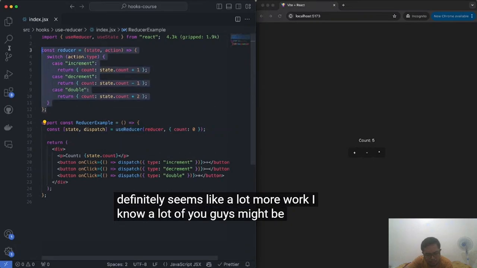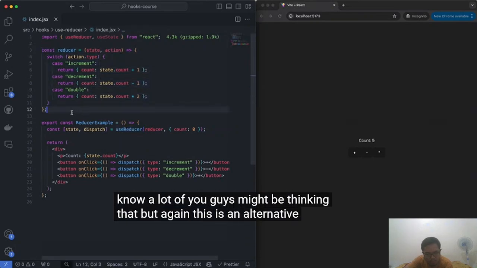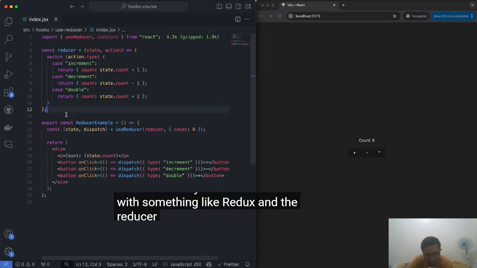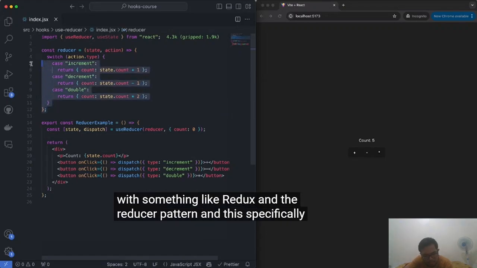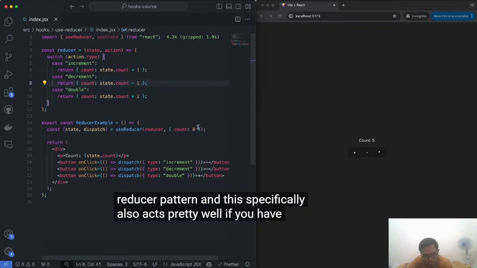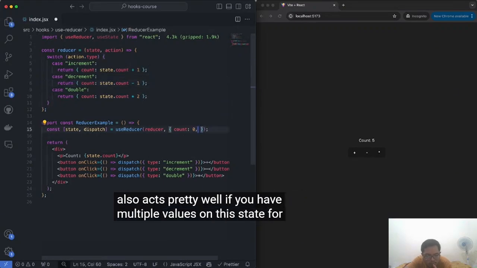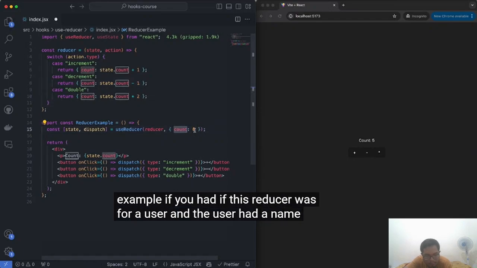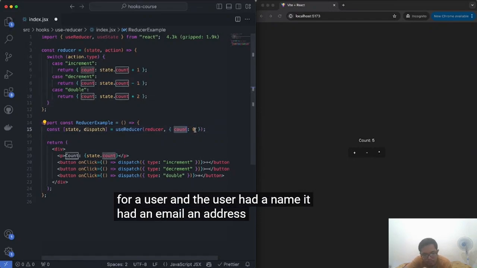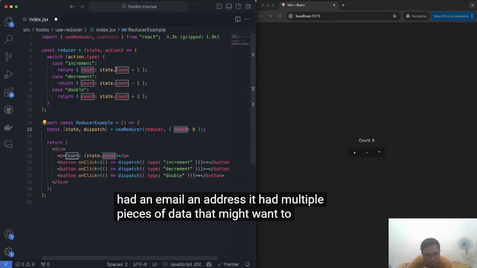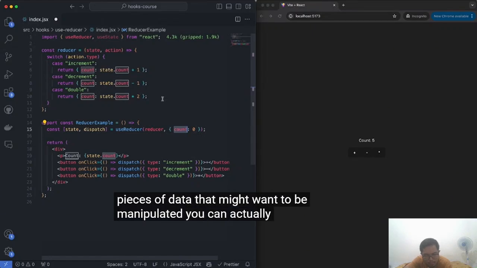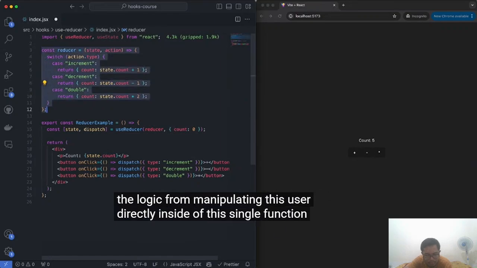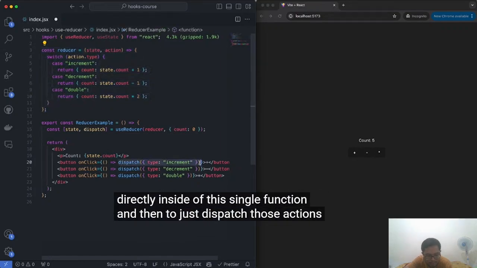I know a lot of you might be thinking that, but again, this is an alternative to useState if you're more familiar with something like Redux and the reducer pattern. And this specifically also acts pretty well if you have multiple values on this state. For example, if this reducer was for a user, and the user had a name, an email, an address, multiple pieces of data that might want to be manipulated, you can actually keep all of the logic for manipulating this user directly inside of this single function, and then just dispatch those actions over here.